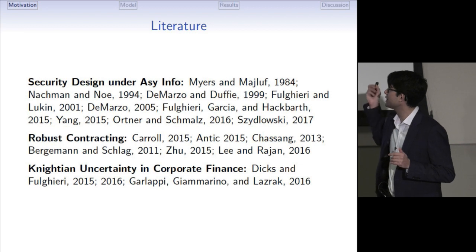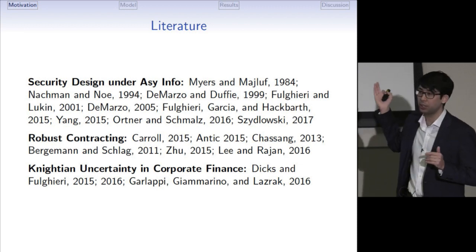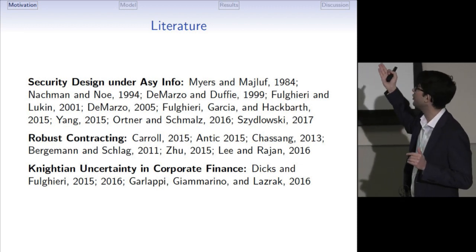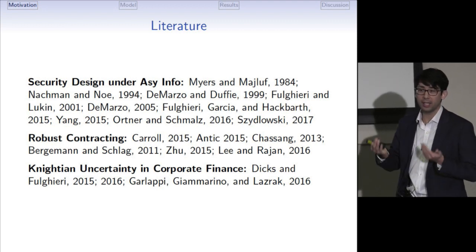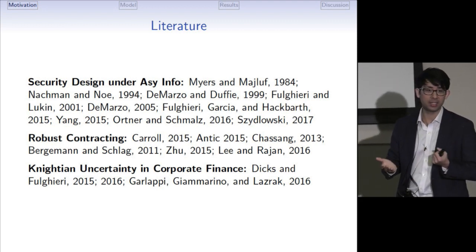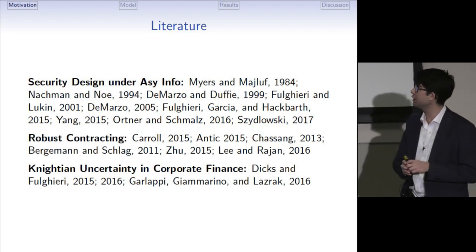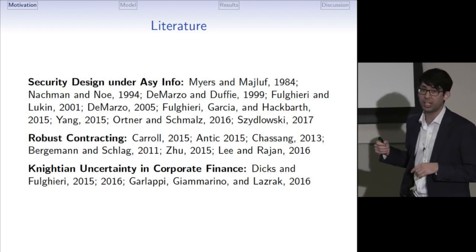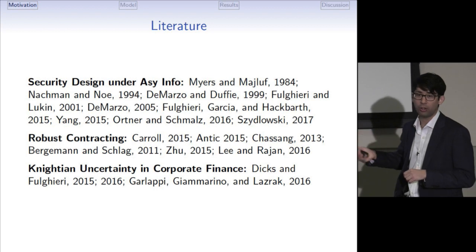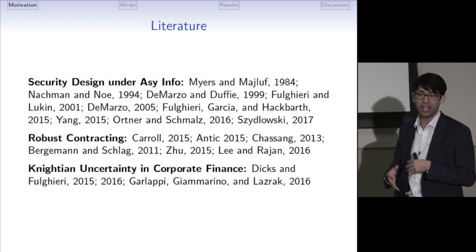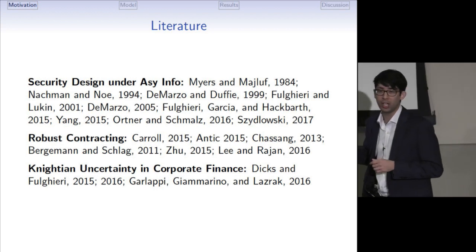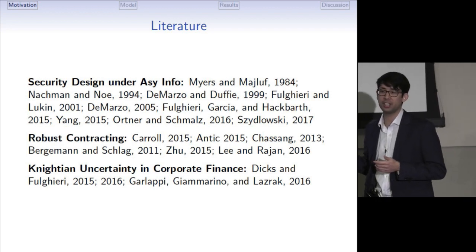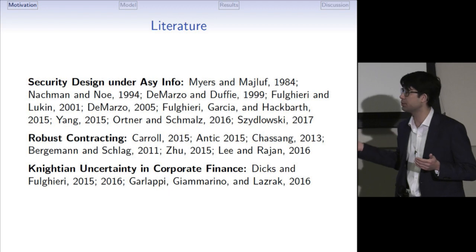We contribute to several literatures. First, to the security design literature, we reconsider the classical work by Nachman and Noe by assuming that investors take a robust approach to the valuation of securities. There is a literature on robust contracting. This literature focuses on a robust approach to moral hazard, and we do robust signaling. More broadly, we contribute to the literature exploring the role of Knightian uncertainty in different corporate finance problems.